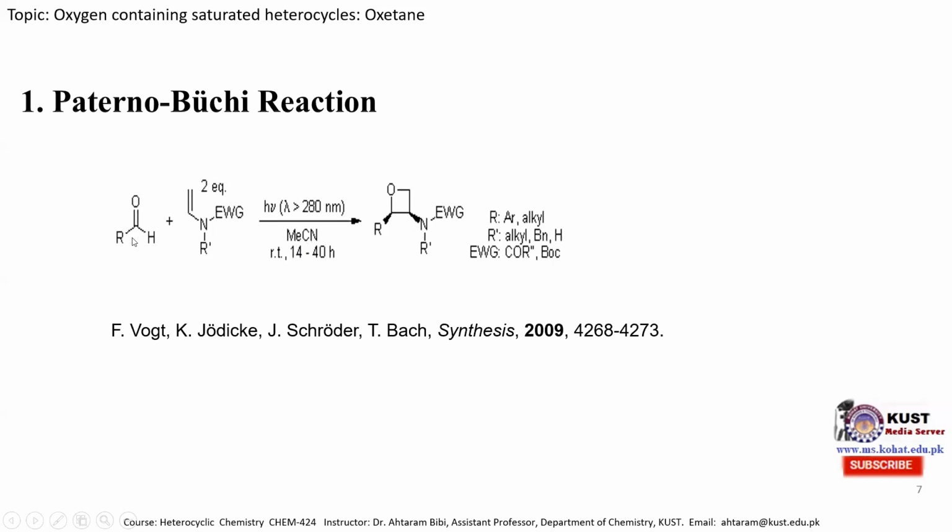If this is an alkyl group or an aryl group, then the rate of reaction is different. Similarly, if this substituent is changed, then the rate of reaction is different. And these people obtained various substituted oxetane molecules. So one can also download this paper and see the details of these reactions for the synthesis of oxetane molecules.